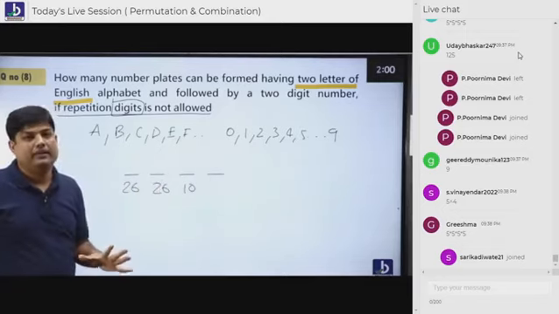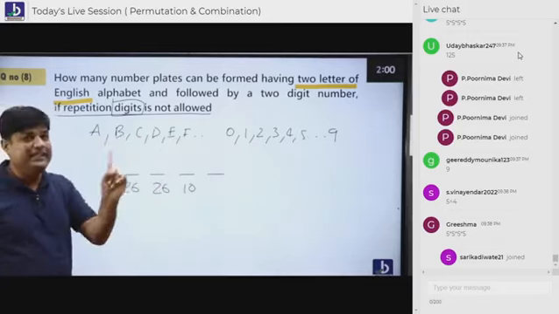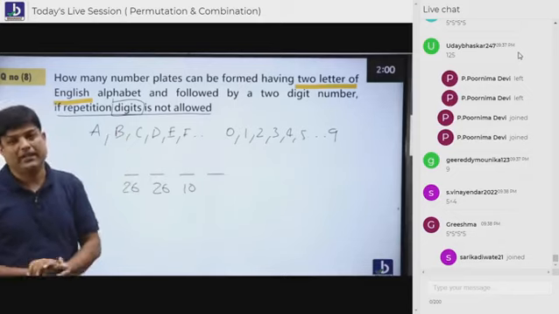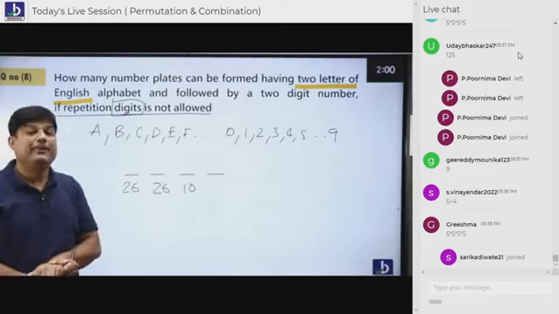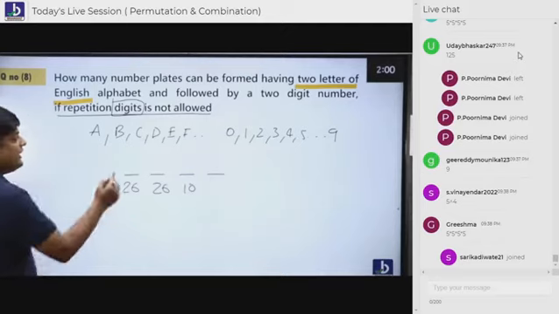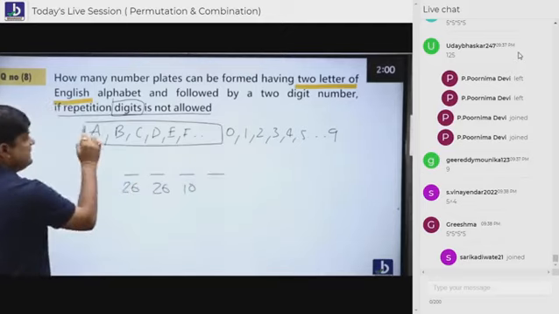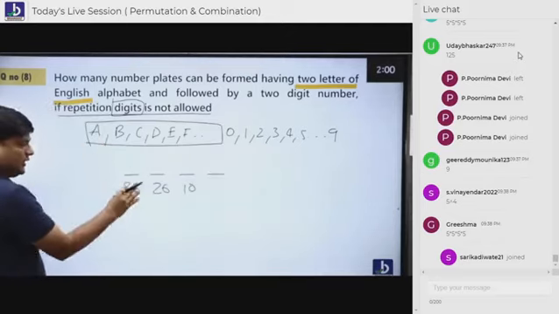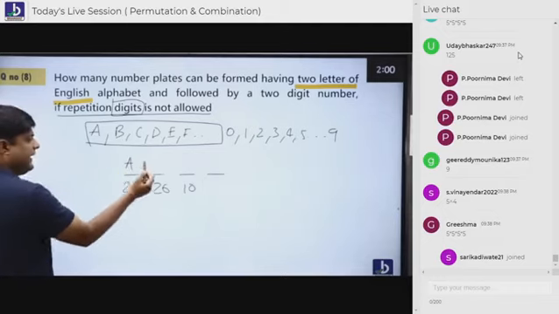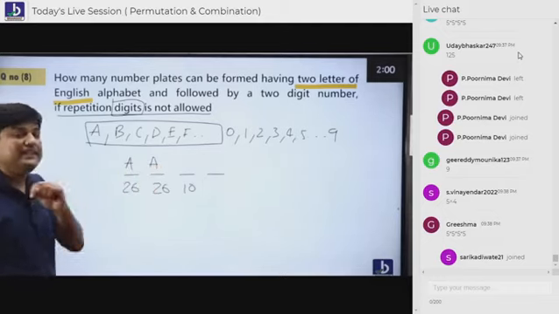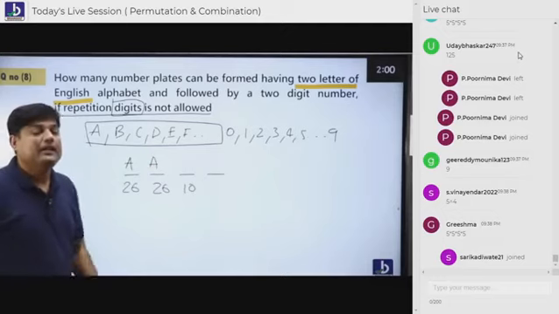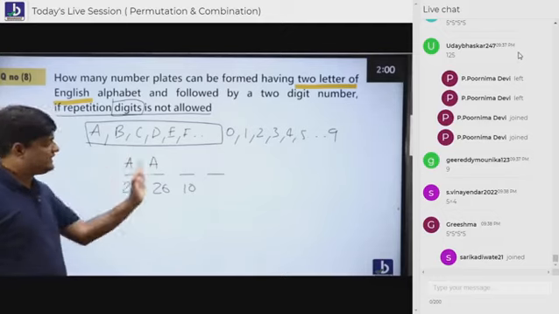Remove that from your brain. He told you repetition is not allowed. He didn't tell you repetition of digits is not allowed. So here English alphabets are 26. Any A, suppose A sits here, A can sit here also. Why? Because he didn't tell you repetition of letters is not allowed. Repetition of digits is not allowed, but letters can be repeated.